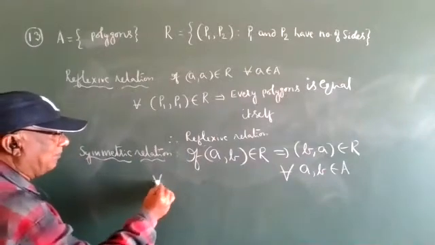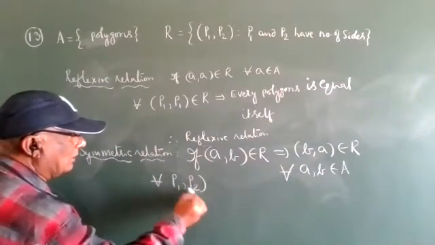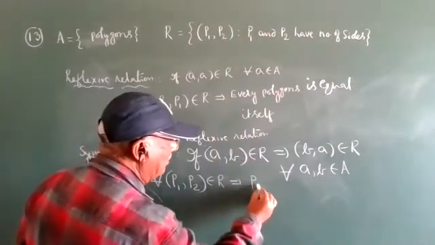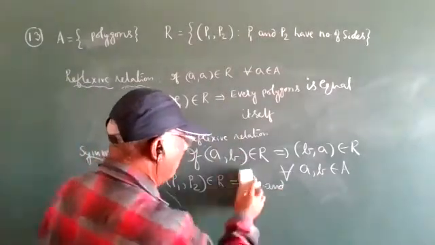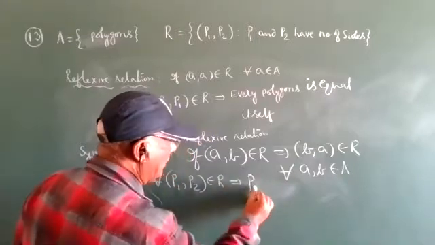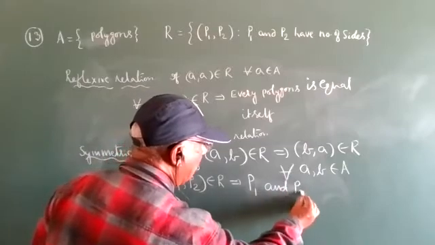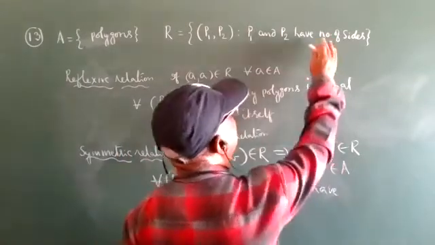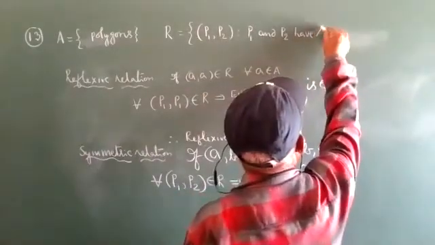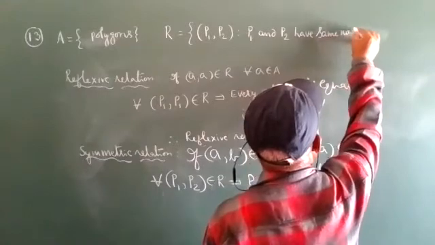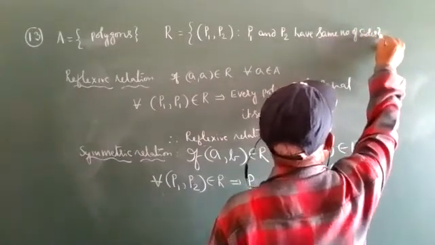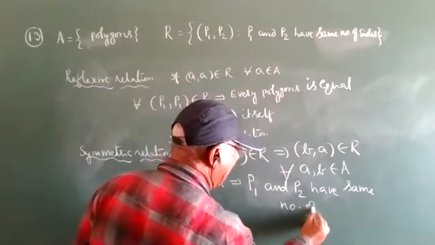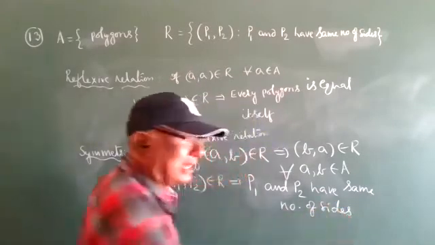So here, take for all (P1, P2) belongs to R, meaning P1 and P2 have the same number of sides.